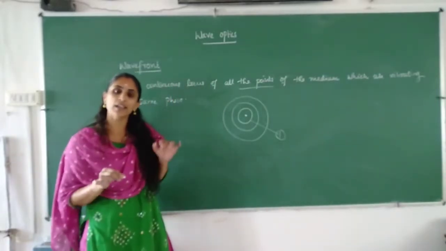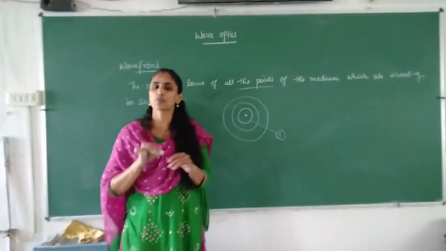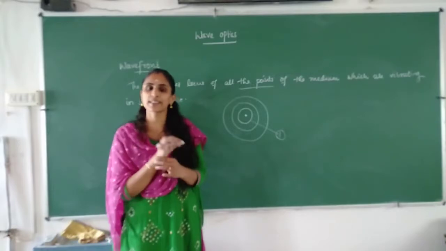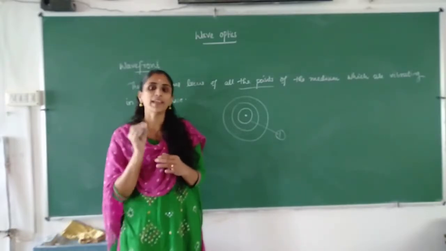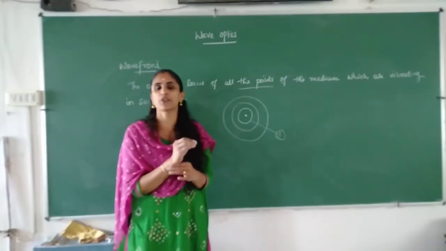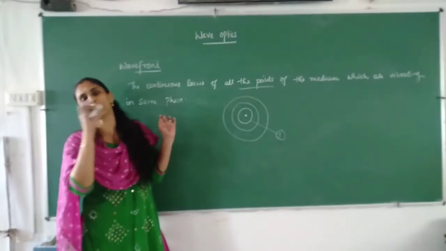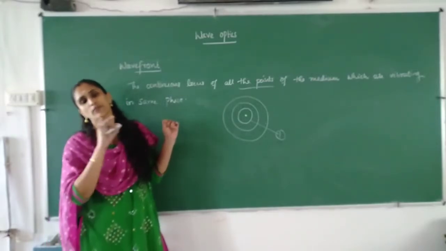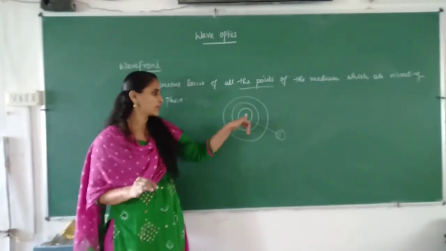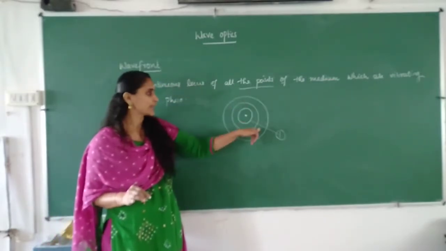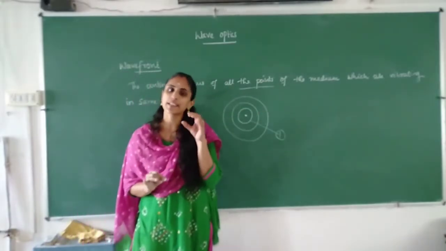Those particles which are lying equidistant from the source will be having the same state of vibration, so if you are finding the locus of all those points, then we will get the wavefront. That's why I told you this is one wavefront, this is another one, and this is third one, and so on. Okay.